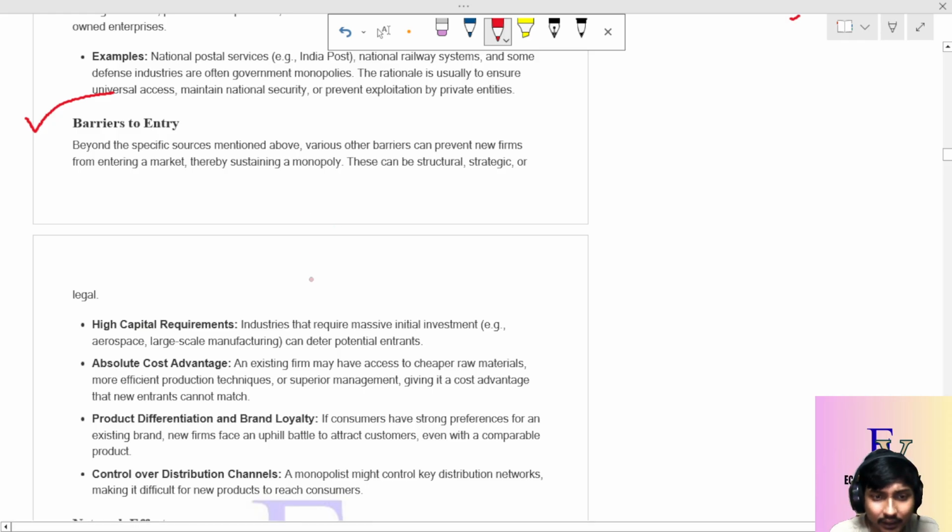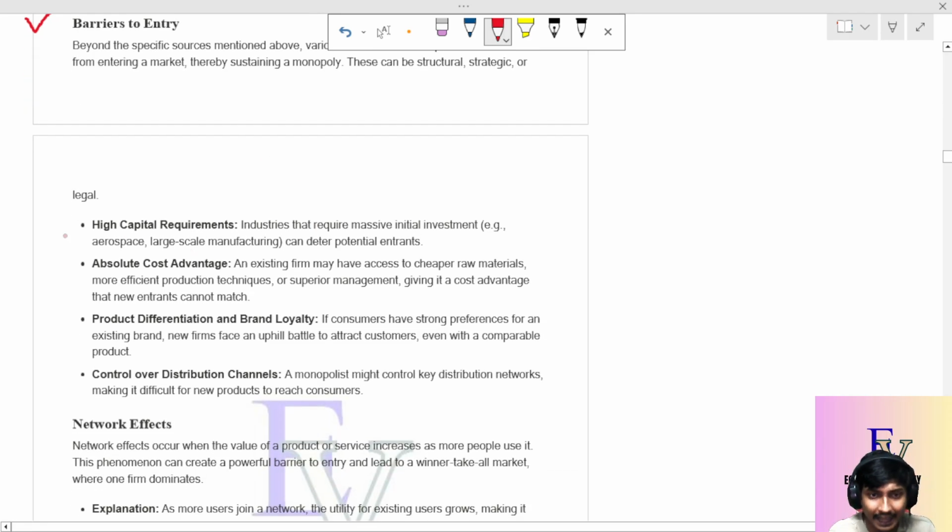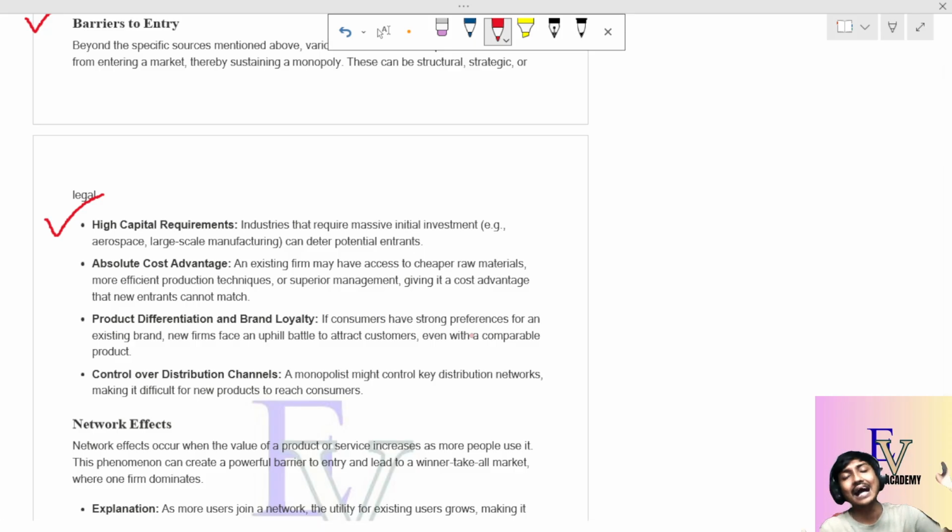So under barriers to entry, what can happen? High capital requirements: you want to enter the market, but for entering the market, you need a massive amount of investment, massive large-scale manufacturing, but that may not be with you, and if that is not with you, you cannot enter the market.